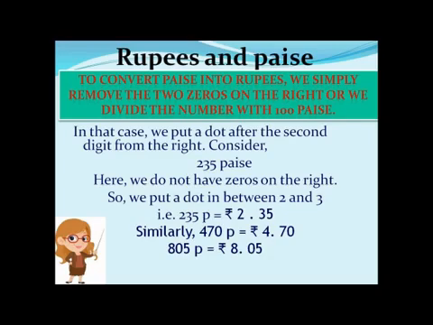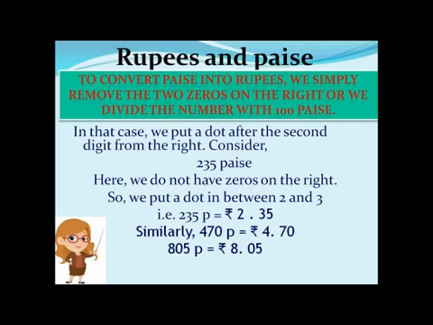Or for example 470 pies. Now how will I change it? From the right side I will take two numbers and put a dot after those two numbers, and that will change the whole amount of pies, that is 4 rupees and 70 pies.